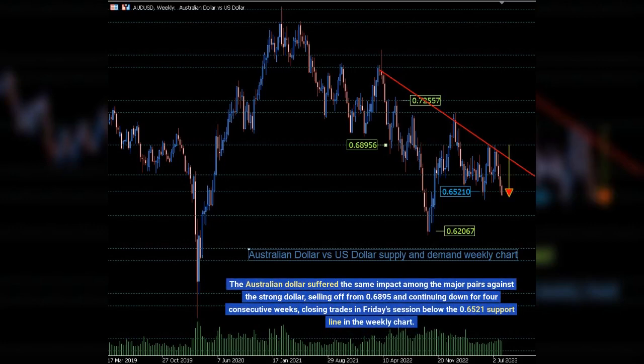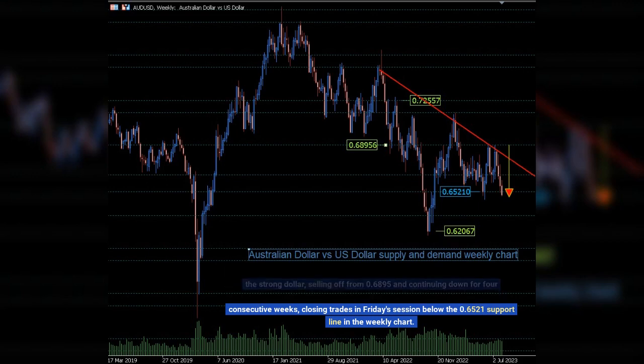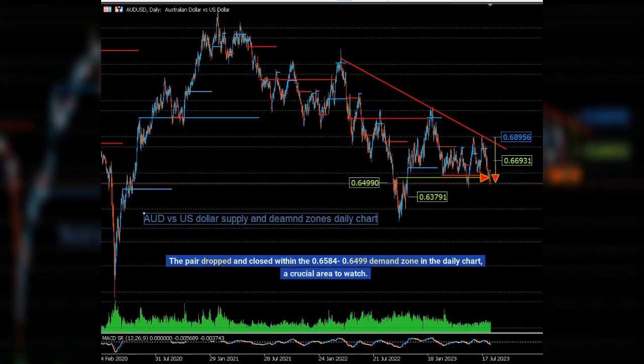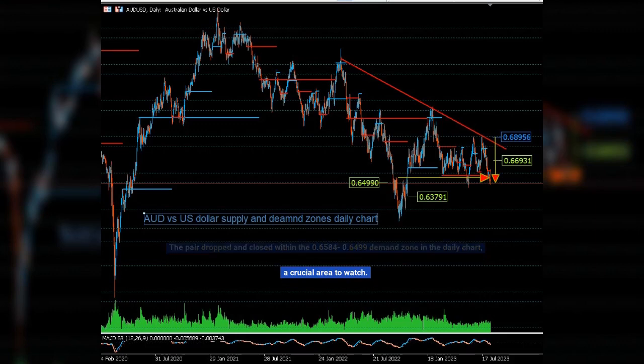Australian dollar, US dollar analysis. The Australian dollar suffered the same impact among the major pairs against the strong dollar, selling off from 0.6895 and continuing down for 4 consecutive weeks, closing trades in Friday's session below the 0.6521 support line in the weekly chart. The pair dropped and closed within the 0.6584–0.6499 demand zone in the daily chart, a crucial area to watch.